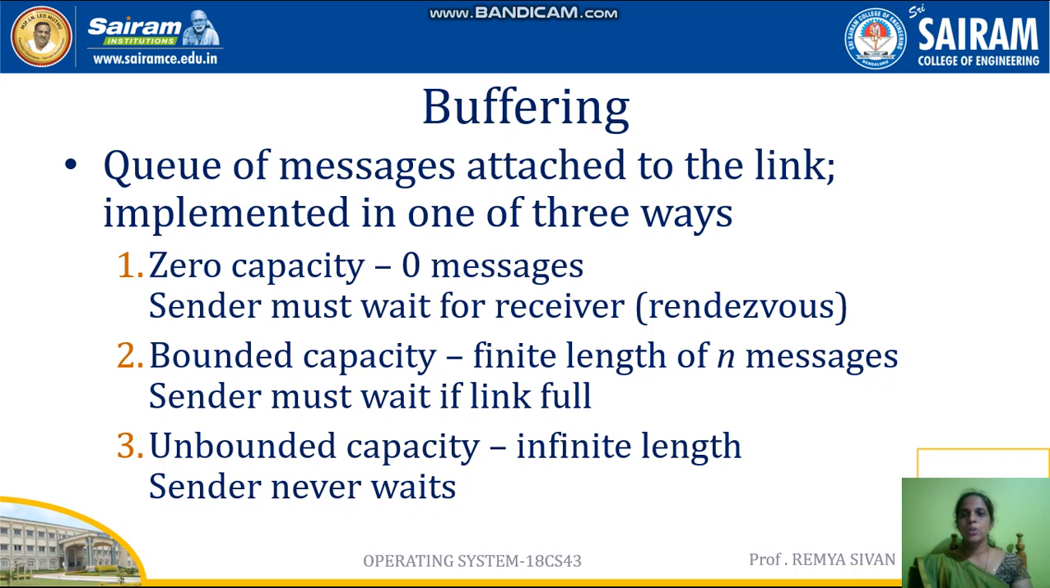Buffering: queues of messages attached to the link are implemented in one of three ways: zero capacity, bounded capacity, and unbounded capacity. Zero capacity means the sender must wait for the receiver. There is no capacity: the sender sends, the receiver accepts, and after that the sender continues. Bounded capacity means n messages; the sender can send until n messages. Unbounded means infinite length. The sender never waits.